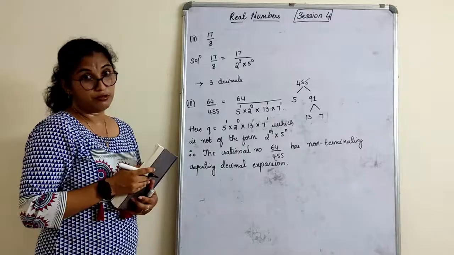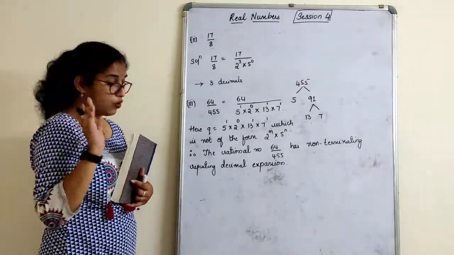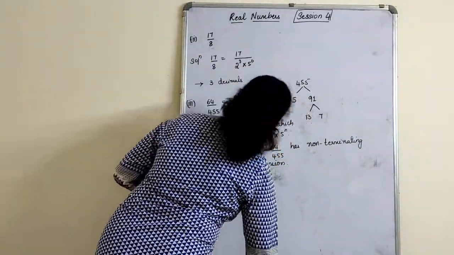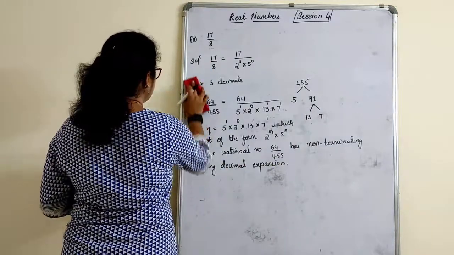Right? This is how you write it. Now this is one pattern. What you should know, what you have to write. Clear? So the fourth one we have already done.